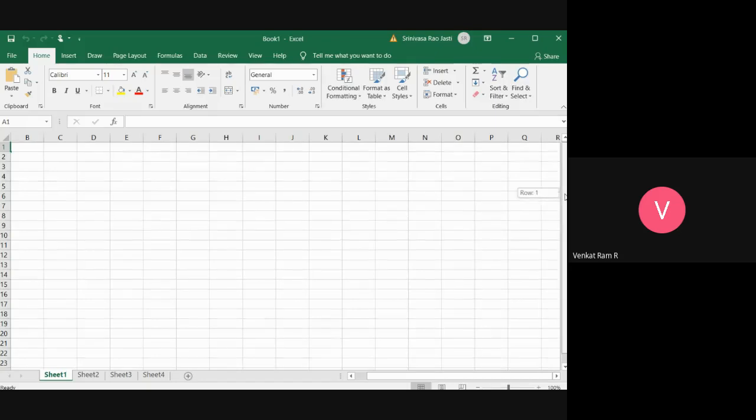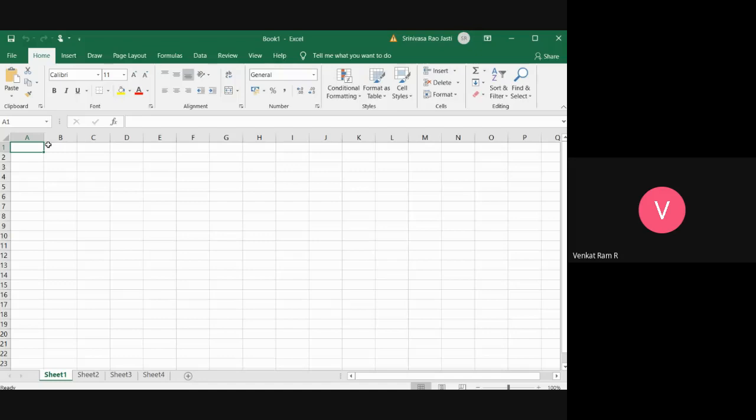How many rows are there? 10,48,576 rows are there, and 16,384 columns are there. Hope I am clear. A, B, C, D, all these are called columns. Alphabets are called columns, and numbers are called rows.